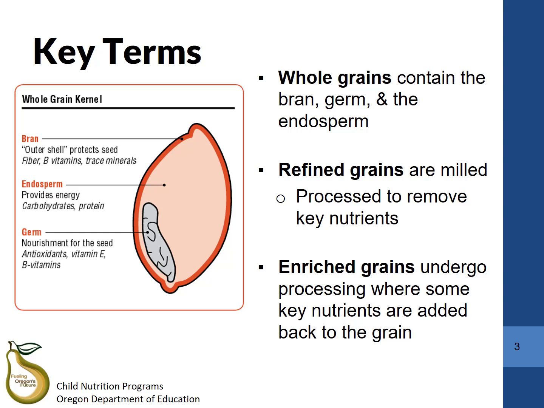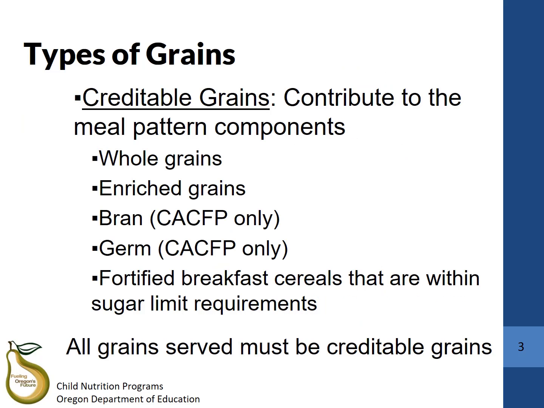Enriched grains are refined grains which undergo processing where key nutrients such as B vitamins and iron are added back to the grain. Whole grains and enriched grains, along with bran and germ, are creditable grains, while refined grains are not creditable. When we talk about creditable and non-creditable grains, we are talking about whether they can be used as part of the reimbursable meal in the CACFP meal pattern.